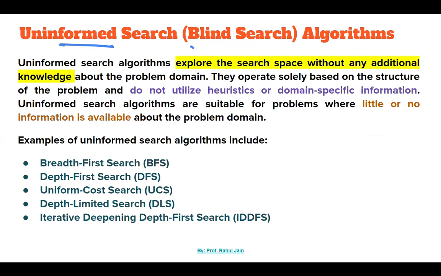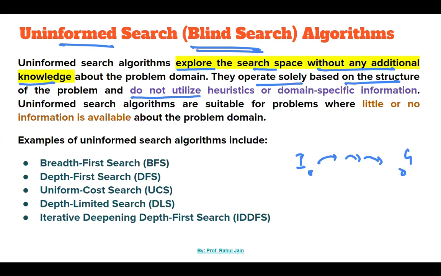So what is uninformed search? Uninformed search is also called blind search. An uninformed search algorithm explores the search space without any additional knowledge. If we are reaching toward the goal state from the initial state without any additional knowledge, that is uninformed search, right? They operate solely based on the structure of the problem and do not utilize heuristic or domain specific information. So uninformed search algorithms are suitable for problems where little or no information is available.